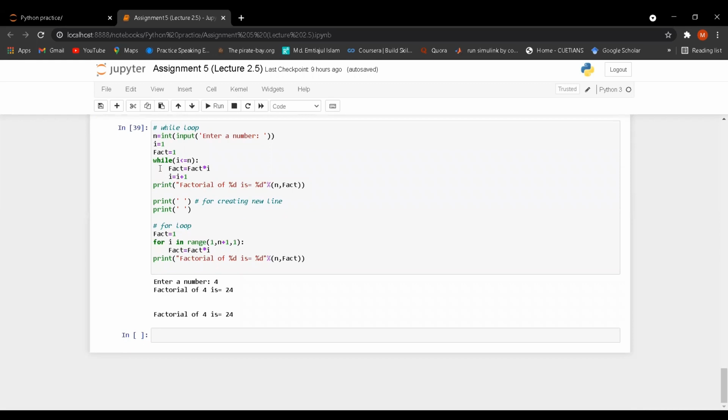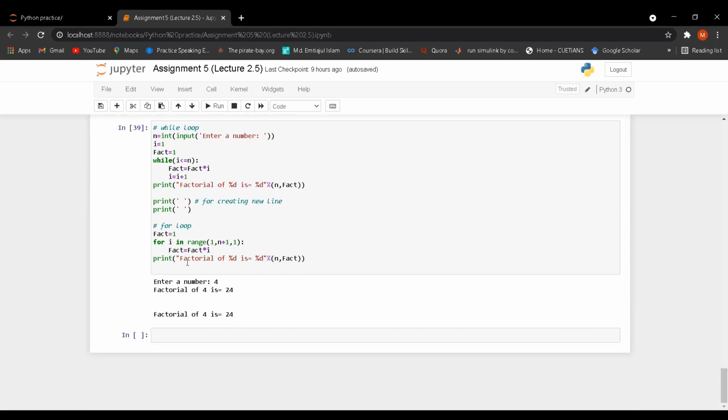After that, I have printed the factorial value, the resultant value. If we take n as 4, then the factorial of 4 should be 24. That means 1 into 2 into 3 into 4 is equal to 24. Let's go to the for loop. I have taken for i in range. Under the range function, I have taken the initial value 1, the condition is n plus 1 and the increment is 1, and fact is equal to fact into i, like before.